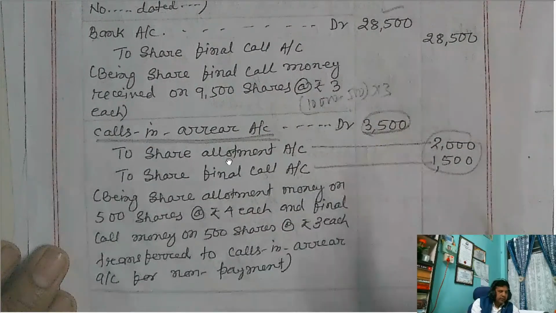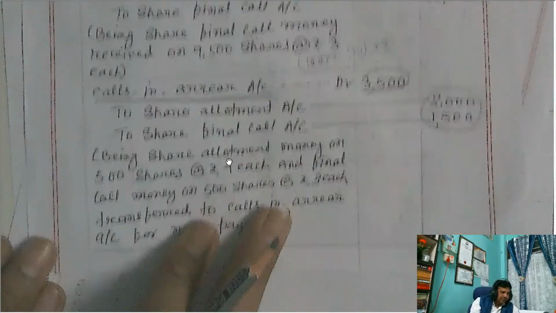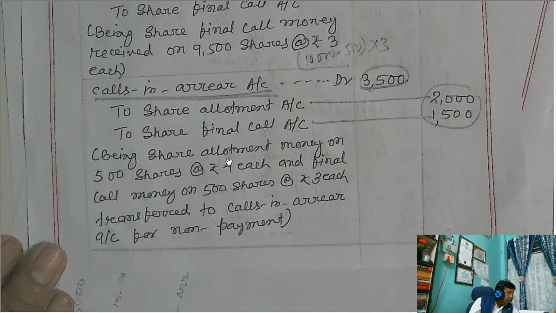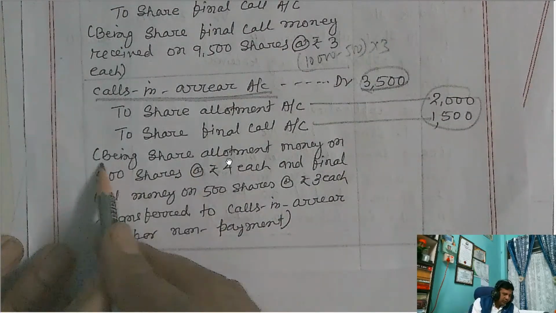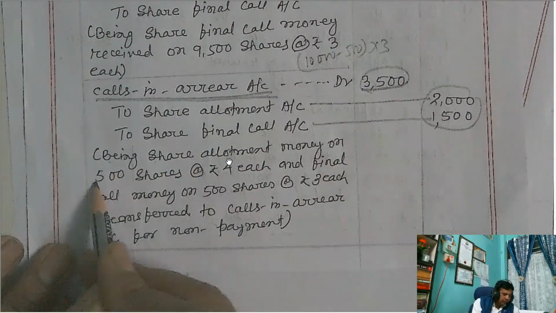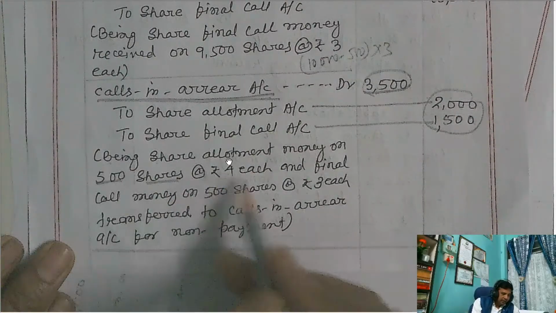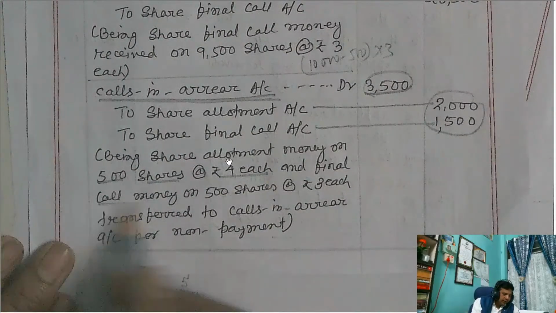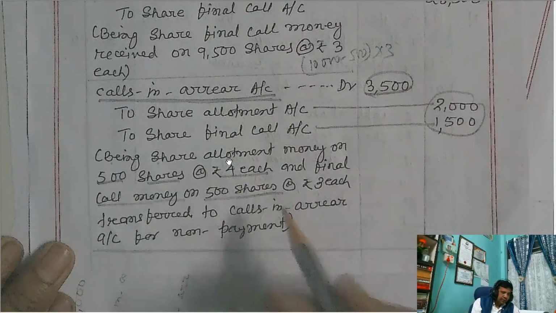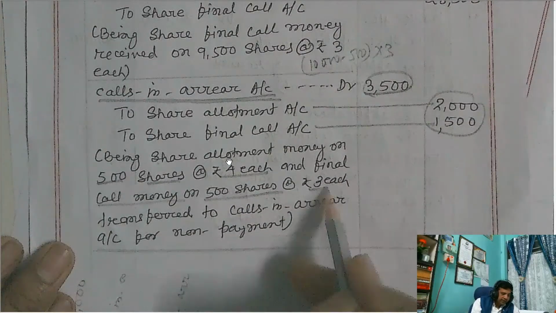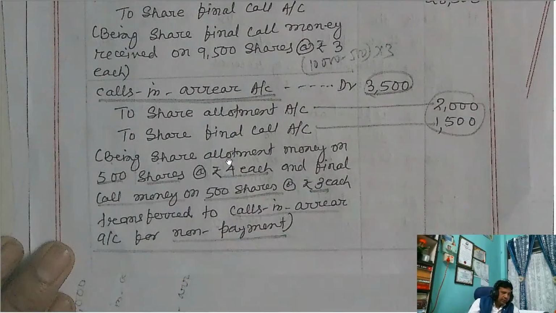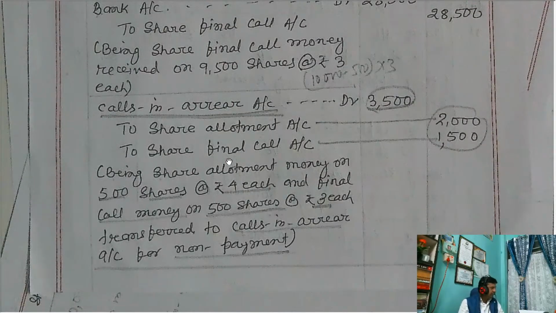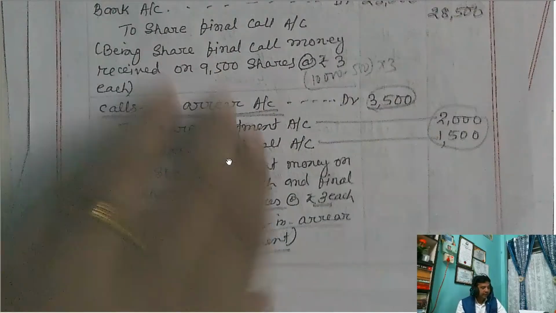Now for the narration, you can write in a simple way, being non-receipt of share allotment and final call money, or you can write, being share allotment money on 500 shares at the rate of rupees 4 each, and final call money on 500 shares, number of shares is same, 3 each, transferred to call arrear account for non-payment. Non-payment means the company has not received. And these are the journal entries we are recording as a company. That is why it is given in the question here.